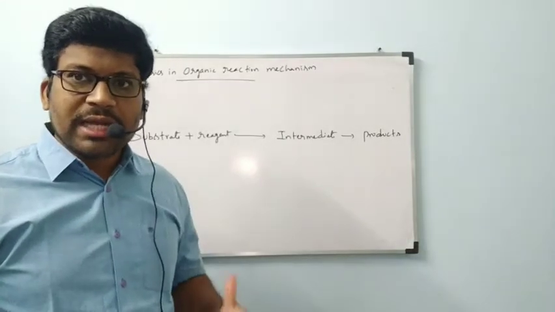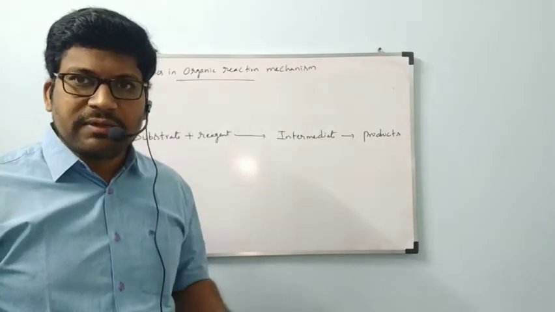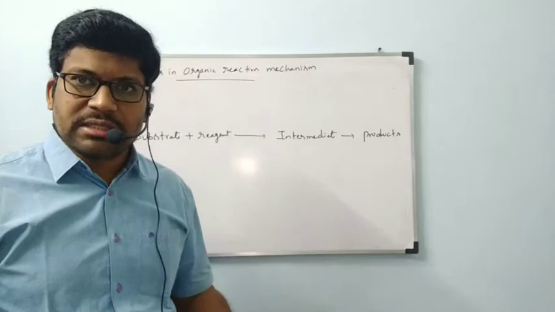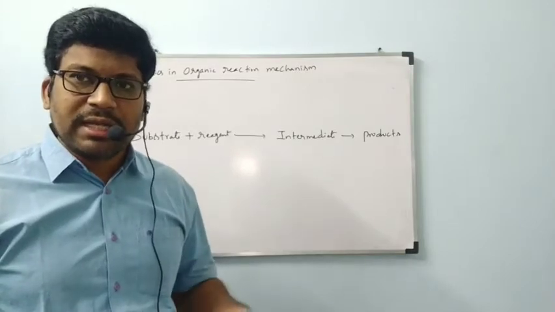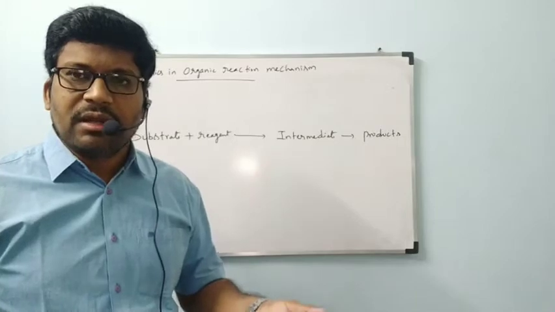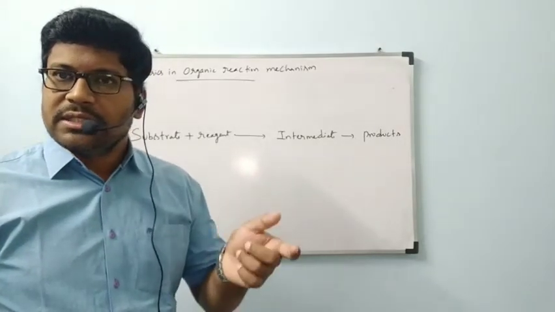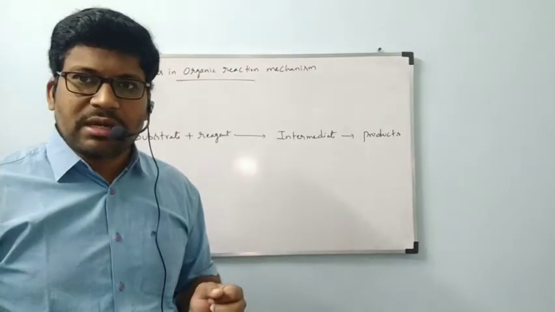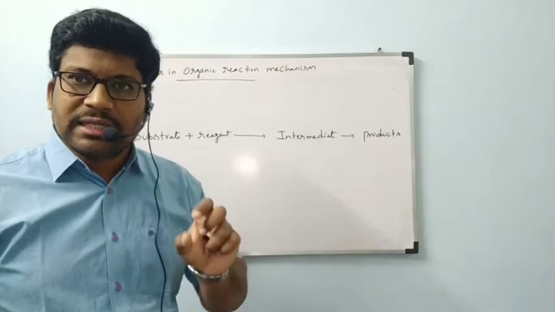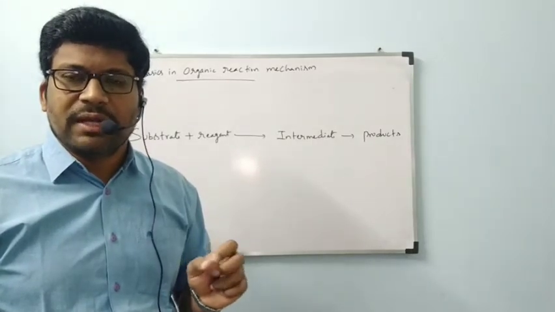But in organic reactions, maximum reactions have mechanisms, but in 12th class hardly 5 or 6 reaction mechanisms only we will study. If you want to go through complete organic chemistry, every reaction can be discussed with its reaction mechanism, but if we do that much explanation, the time is not enough to complete the portion for 12th. So selectively we will select the reactions and we will go through reaction mechanisms next year.